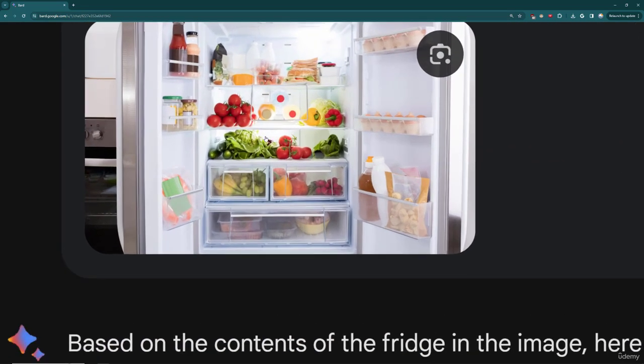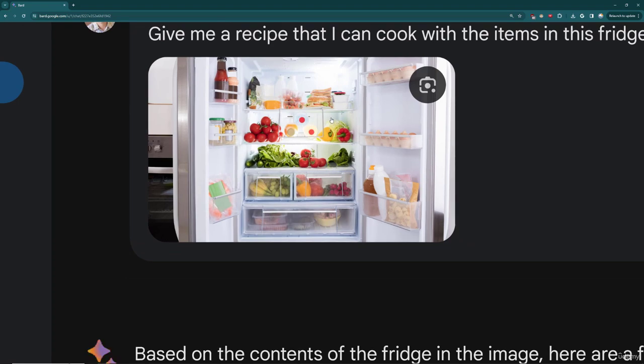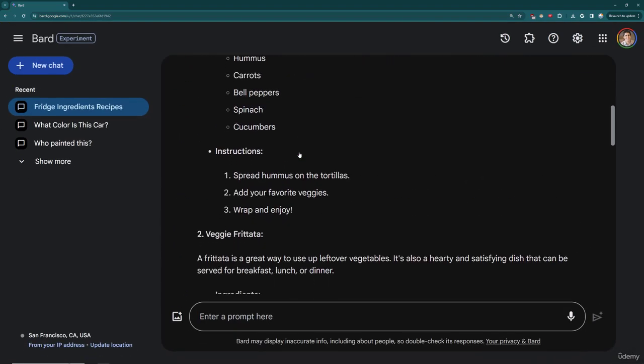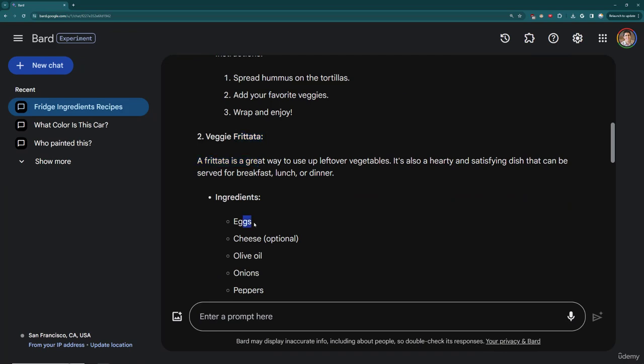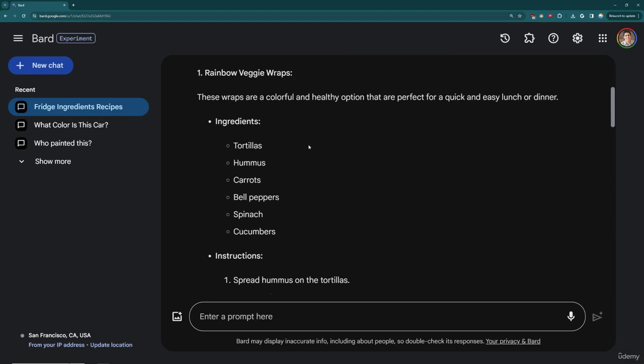We can see here there's tomatoes. You can see there's carrots. Looks like there's a salad here. I think it kind of guessed that there was hummus. I'm actually not sure if there's hummus in this picture, so it may have been inventing that. You can see there's some package there. And there's instructions, a vegetable frittata, so it figured out there's eggs. So the eggs are, in fact, right there. And you kind of get the idea here.